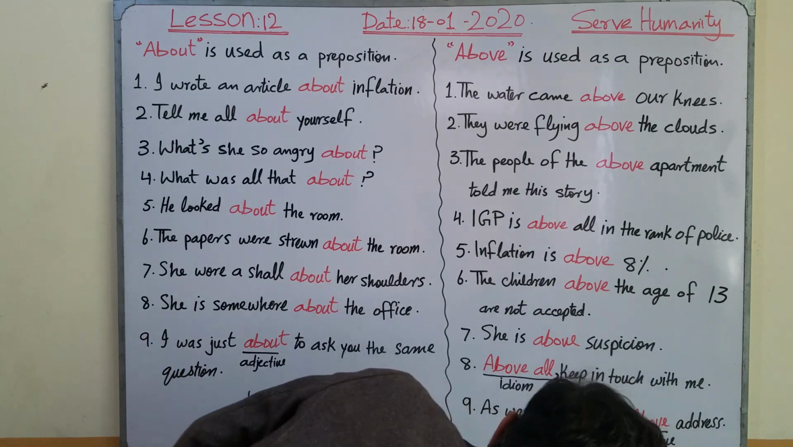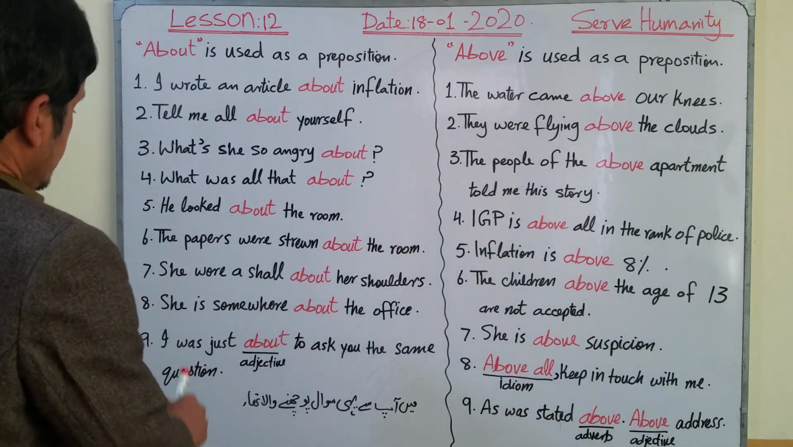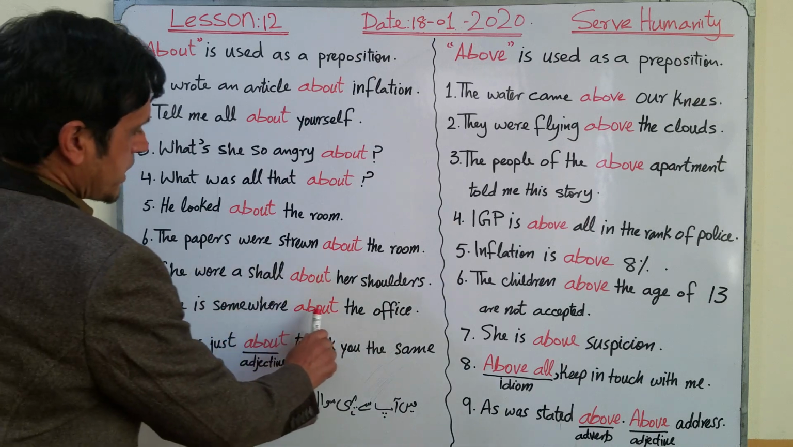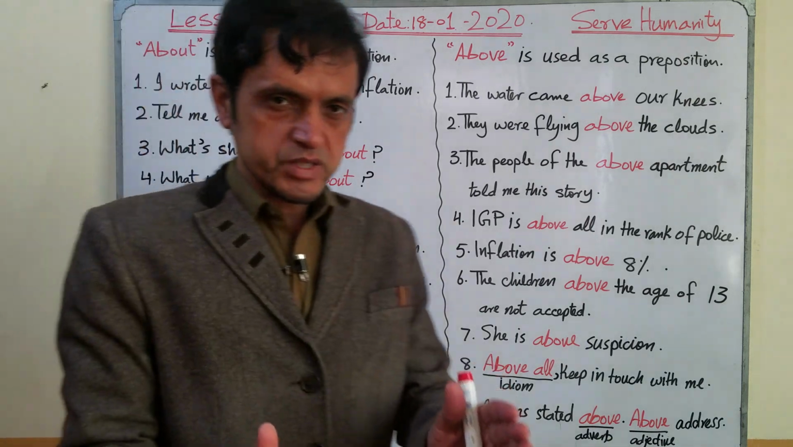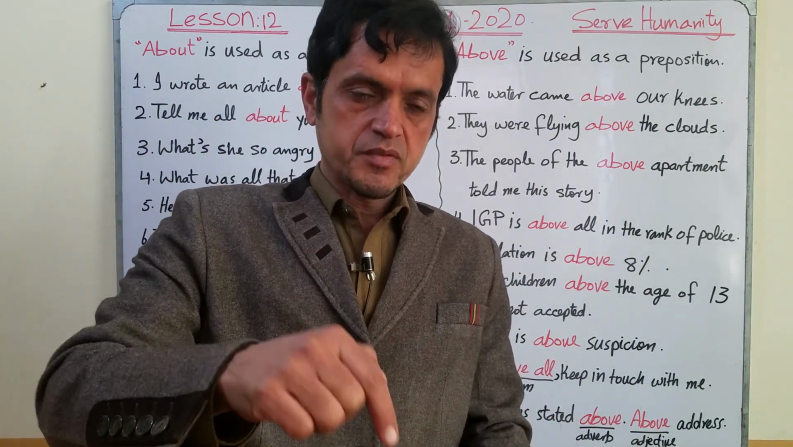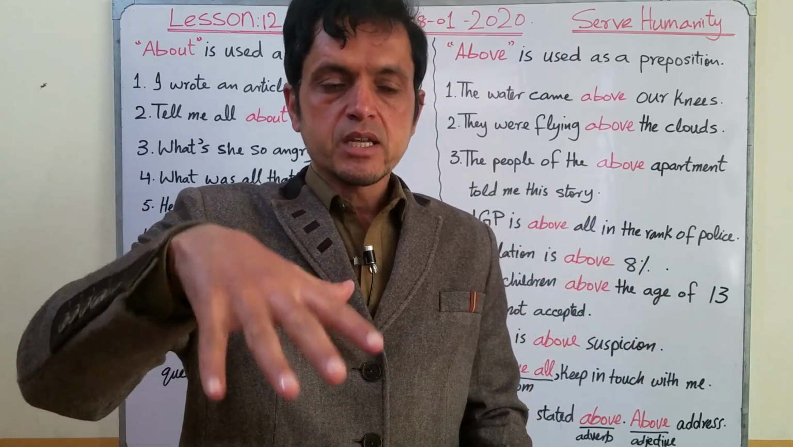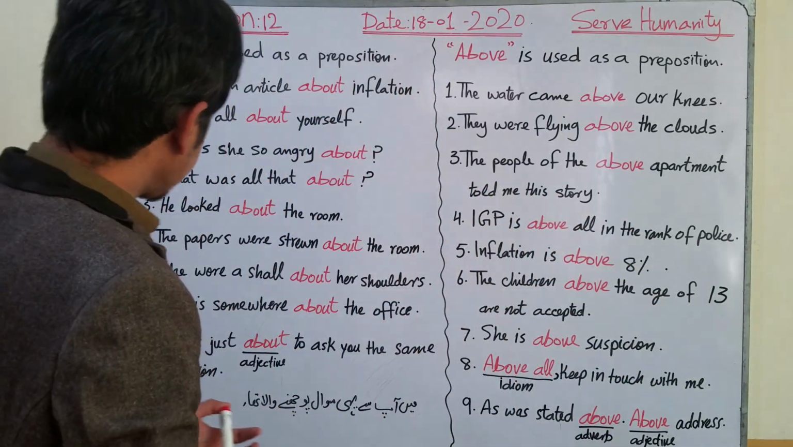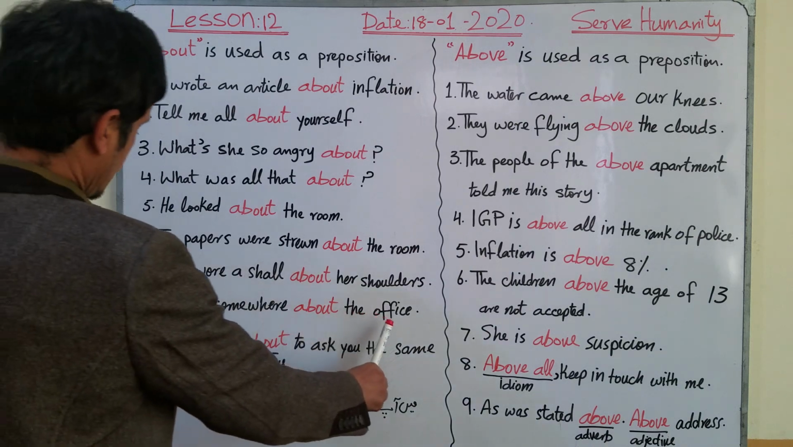Okay, and now number 8, she is somewhere about the office. It means that she is not in the office, but she is somewhere near the office. So you can say that she is somewhere about the office.